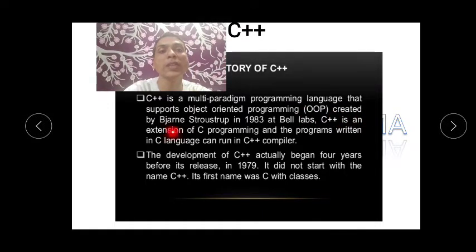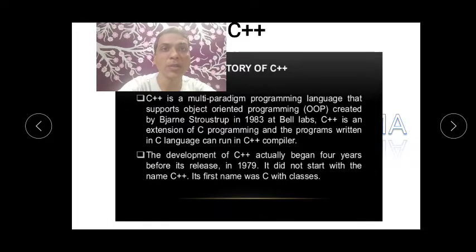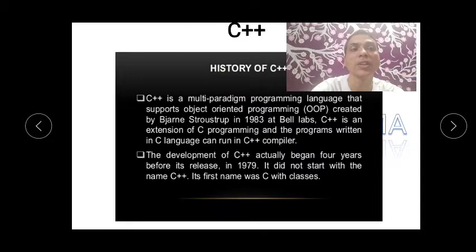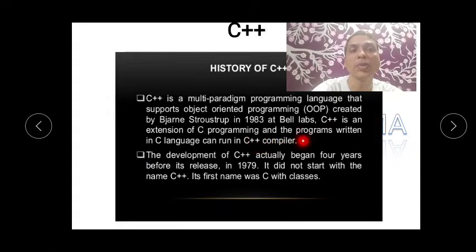C++ is an extension of C programming, and programs written in C language can also be run on a C++ compiler. Okay, I think you will be thinking, what is a compiler here? A compiler is basically what compiles the program and tries to execute your programs.